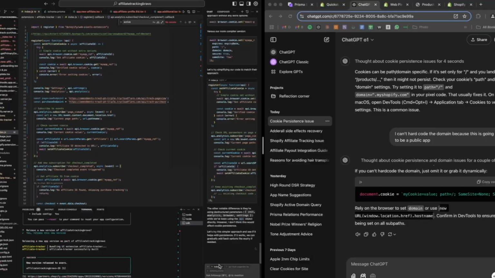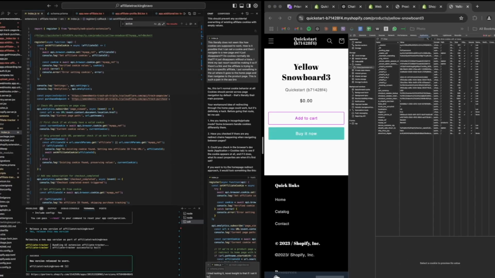Okay, that didn't work, but it gave me a really good idea on how I could actually fix it. So I'm gonna do that and it should be pretty quick. Okay, that also didn't work, but I know I can do this. I know I'm really close.